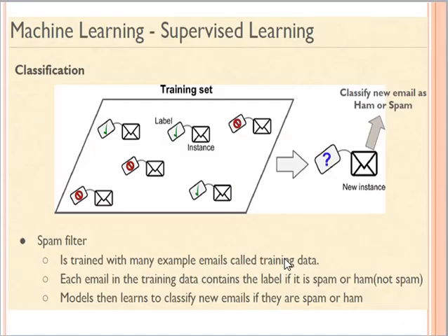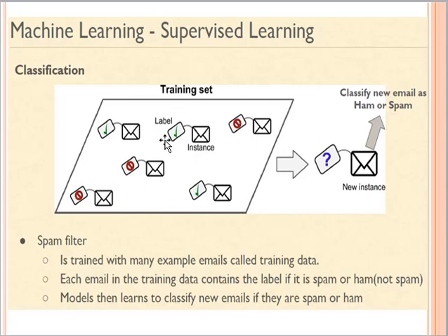So here is the explanation of the example which I have just described about my spam filter. In my spam filter, I will have a set of emails. You can see in this diagram that I have different emails, and each email has an associated label.